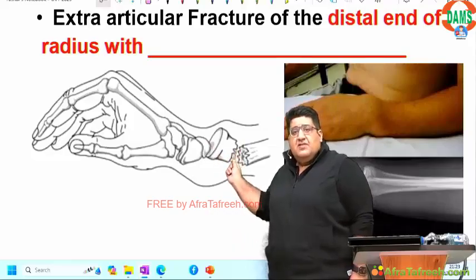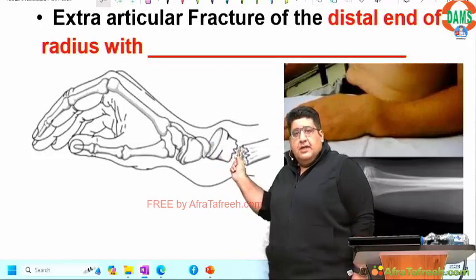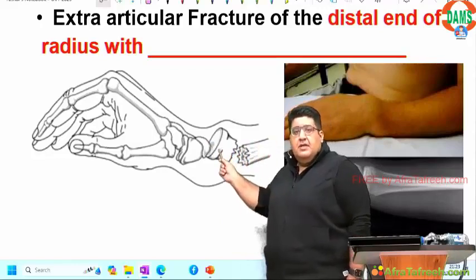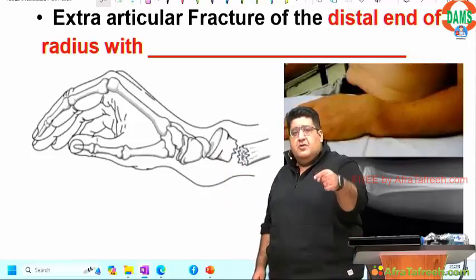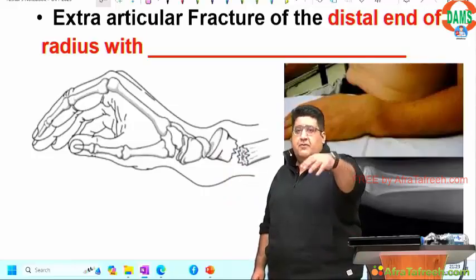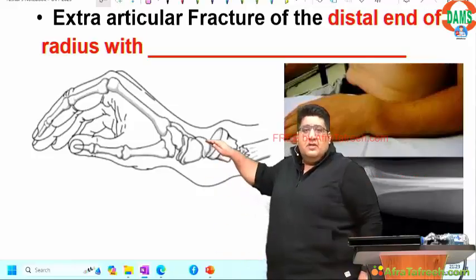So is this an extra-articular fracture of the distal end of the radius? Yes. Proximal fragment? Yes. Distal fragment? Yes. Whenever you talk about the displacement of a fracture, it is always decided according to the movement and direction of the distal fragment. Where is the distal fragment going? Anteriorly, posteriorly?